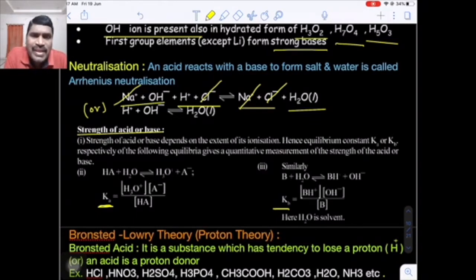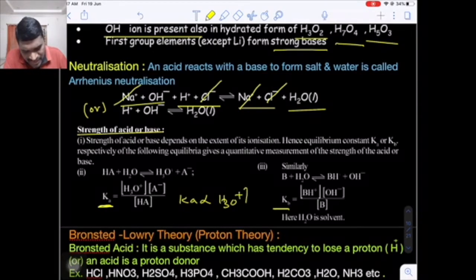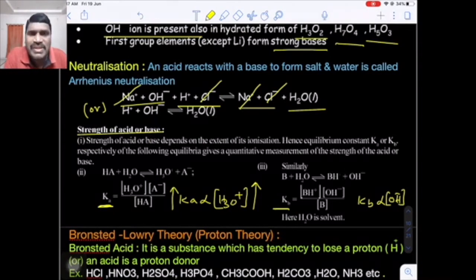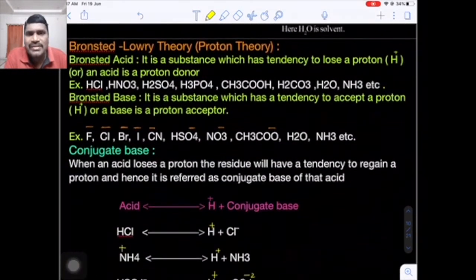As the Ka value increases, the acidic strength of the acid increases, while as the Kb value increases, the basic strength increases, because Ka is directly proportional to the concentration of H3O plus or H plus ions. Here Kb is directly proportional to the concentration of OH minus ions. If the concentration of H plus or H3O plus ions increases, Ka increases, and acidic strength increases. If the concentration of OH minus ions increases, then Kb increases, and basic character also increases.